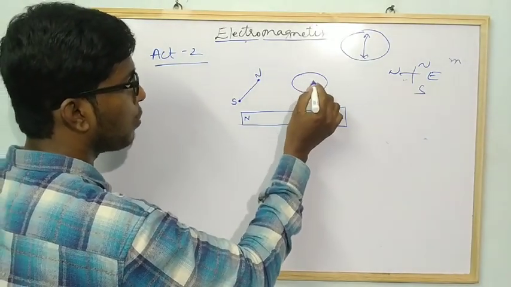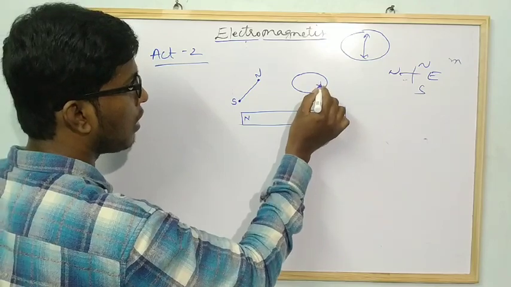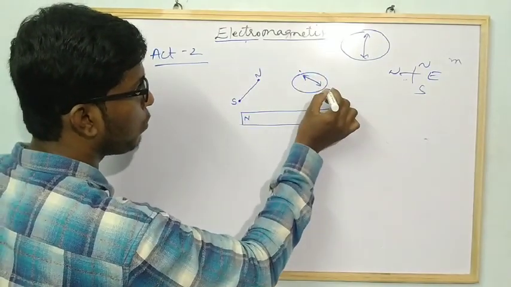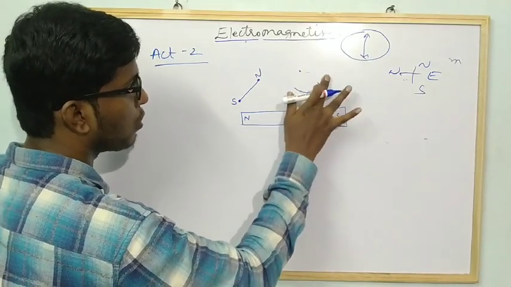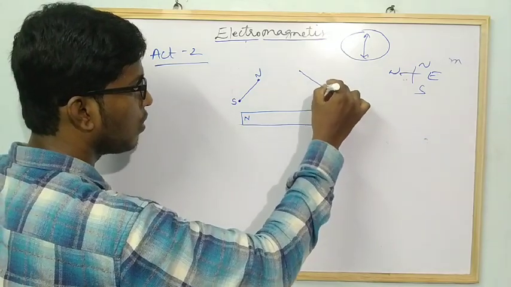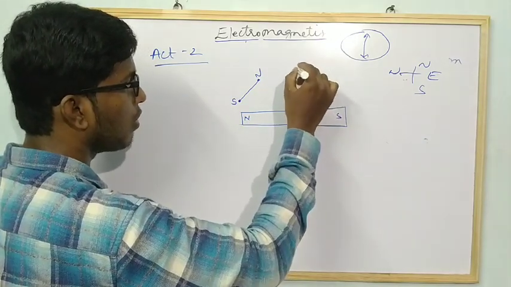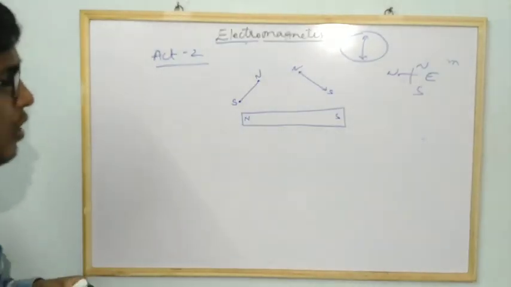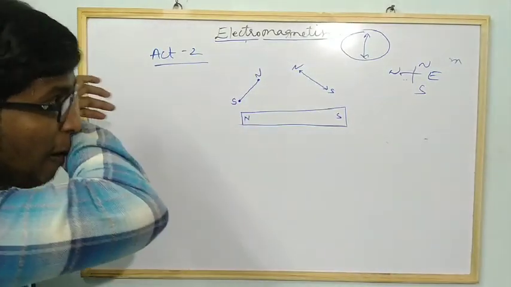Assume that it was showing this direction, the needle was showing like this. Again, what you need to do is put two dots on the direction it was showing. Again join the south and north direction like this. Assume that this is a north and this is a south. Do you understand? If you do it practically, you can understand.